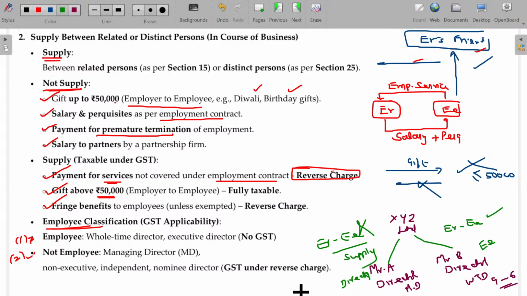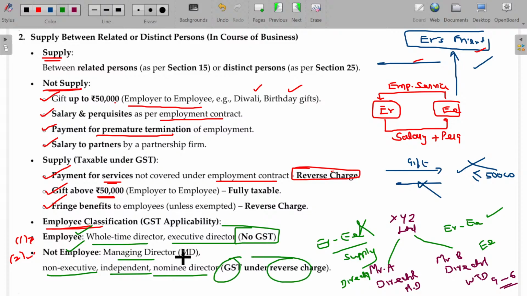Employee classifications. Whole-time director and executive director will be classified as employees, so GST will not be applicable. Managing director is considered as not being an employee. Non-executive, independent, nominee director, and all such cases, GST will be leviable under reverse charge. Is that clear?